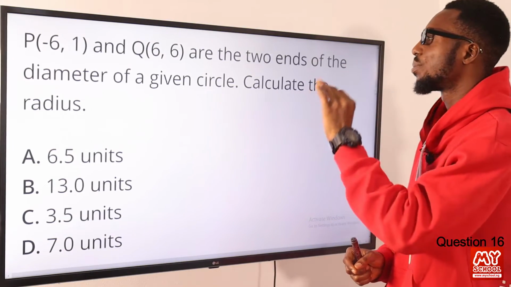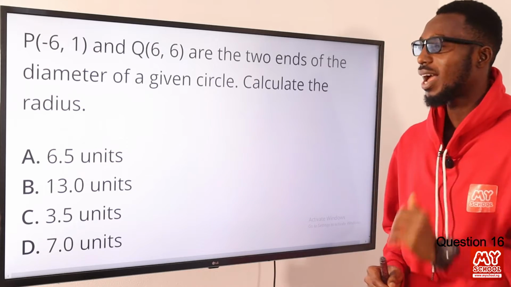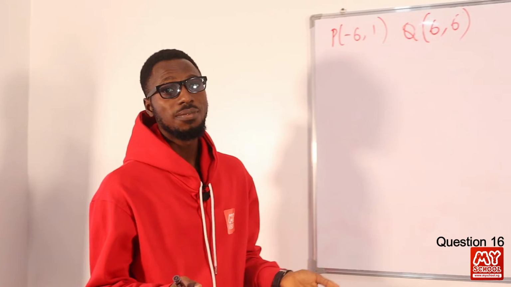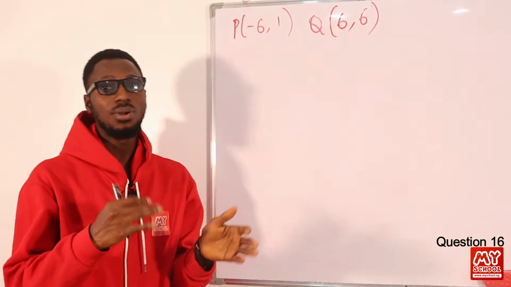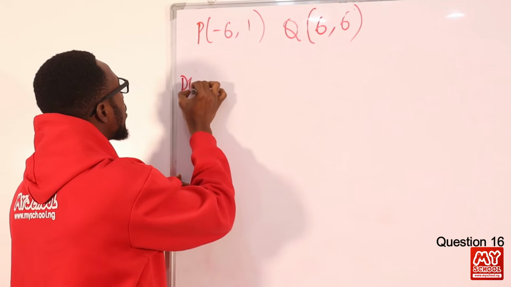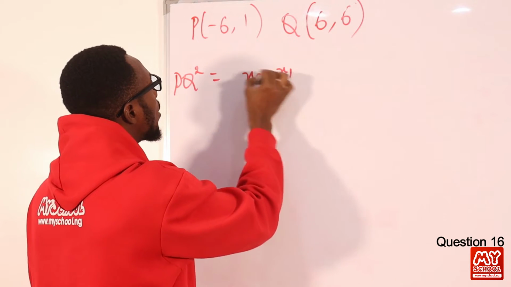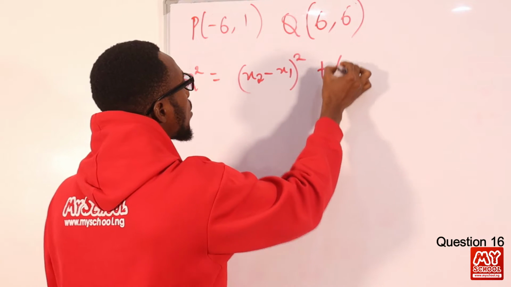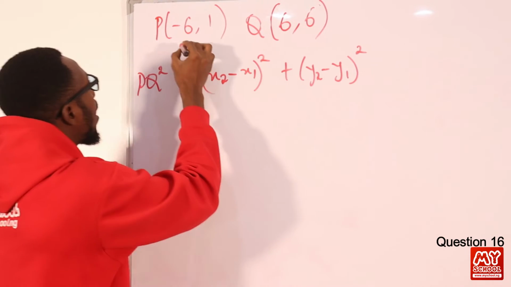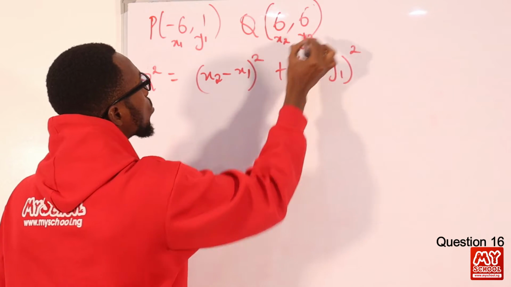Question 16. P and Q are the two ends of the diameter of a given circle. Calculate the radius. How do we do this? For the distance between two points, you just find the length of the line segment connecting the two points P and Q. So we can use PQ squared equals (x2 minus x1) raised to power 2 plus (y2 minus y1) raised to power 2. So we can identify our points x1, y1, x2, y2.